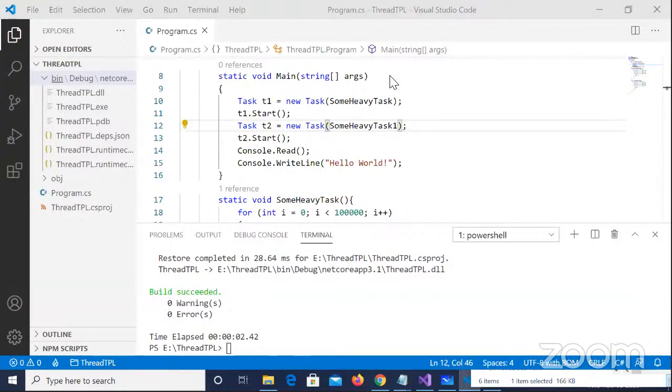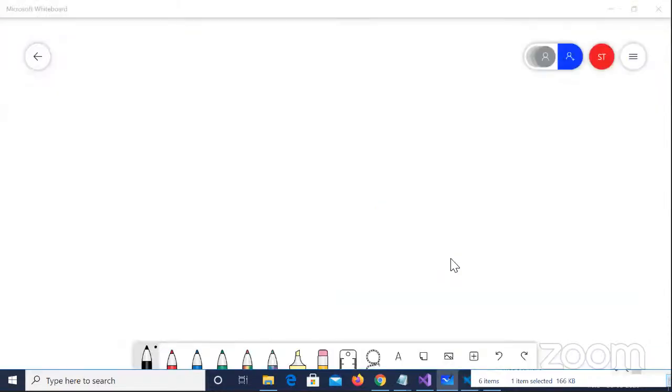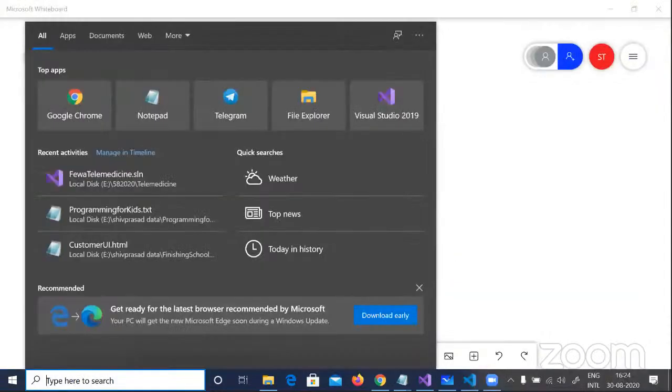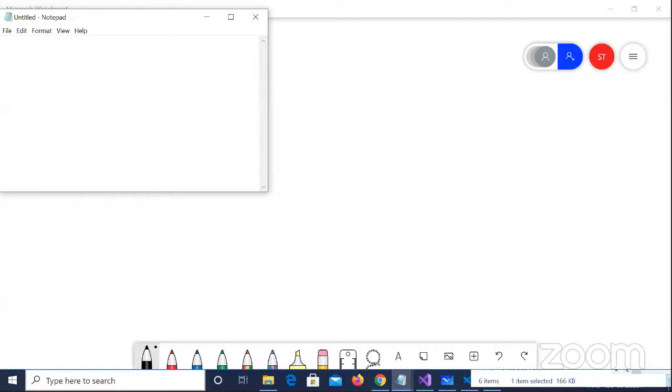Also, one question has come here which is very, very important. I think I should answer this. The question is, how does this work in .NET Core? Perfmon, very good question. This perfmon tool, what you see out here, let me just go there. Let me put this question out here.